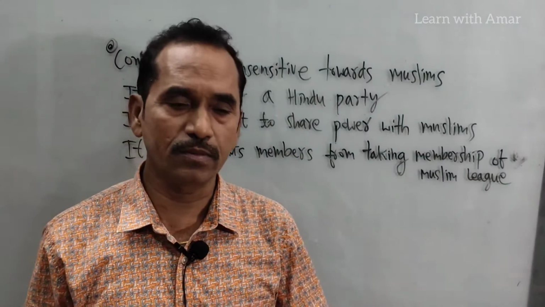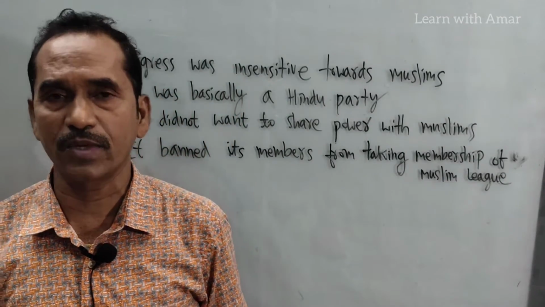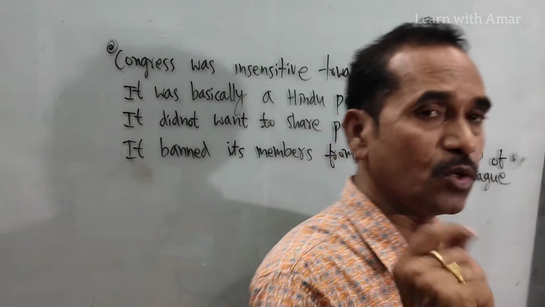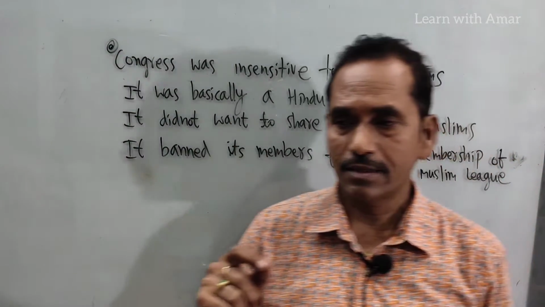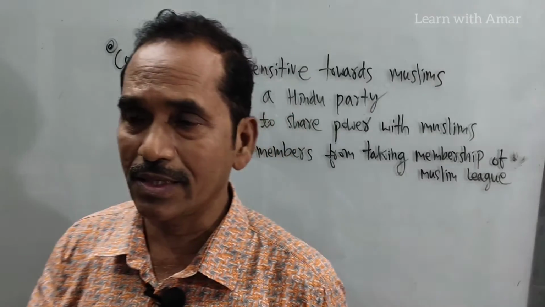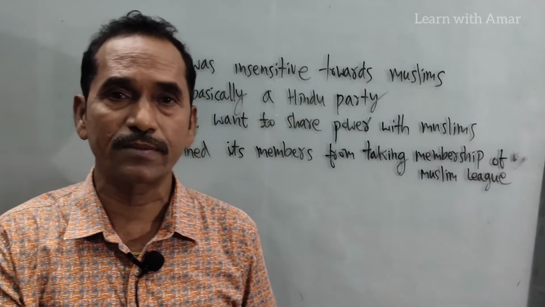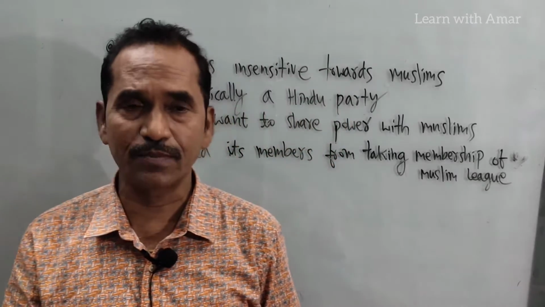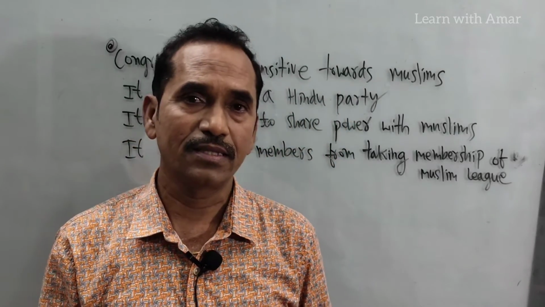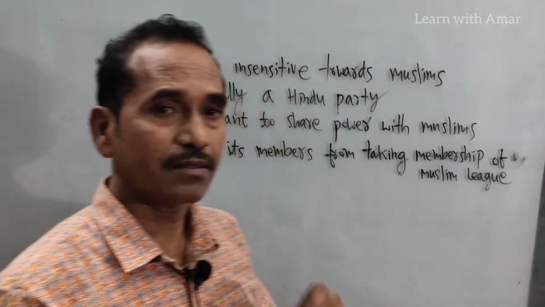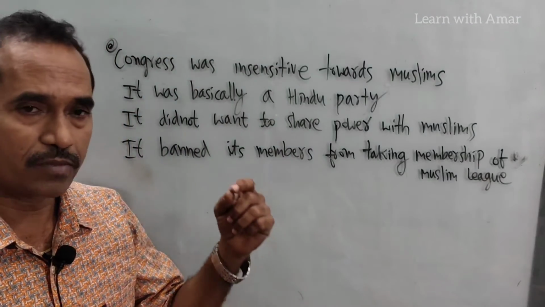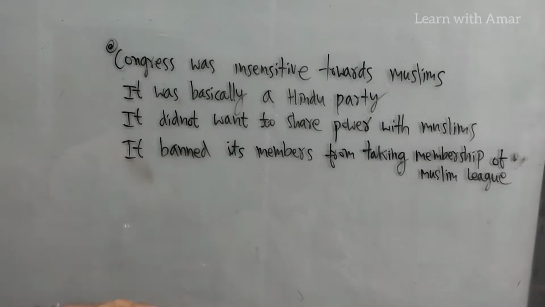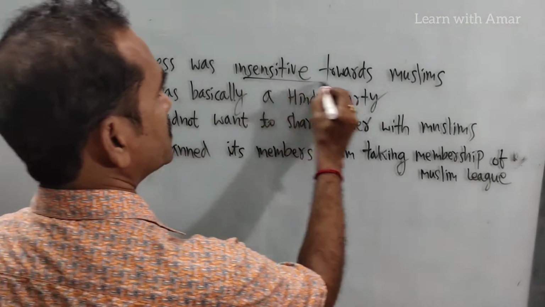It made allegations against Congress Party, like Congress Party was only a Hindu party and was not a party to save the interest of Muslims. And one more allegation is that Congress Party was not ready to share power with the Muslim League. This way, it blamed Congress Party. So, Congress Party was insensitive towards Muslims.